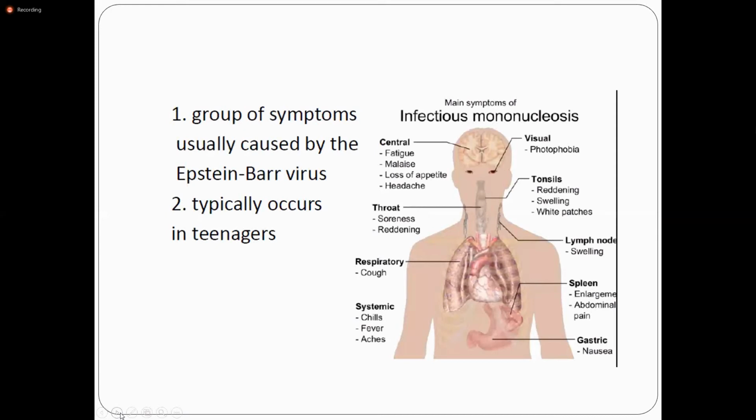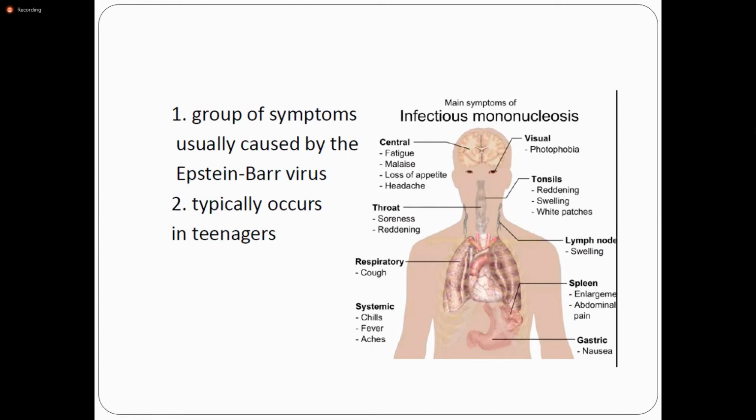Epstein-Barr virus infects the B lymphocytes, and when the T cells react against these B lymphocytes, we can see these T cells in the peripheral smear. There is a group of symptoms usually caused by the Epstein-Barr virus. Main symptoms are fatigue and malaise. There is a reddening of the tonsils, white patches, soreness of the throat, cough, swelling of the lymph nodes, enlargement of the spleen, nausea, and systemic features like chills, fever, and body aches. They are the group of symptoms caused by the Epstein-Barr virus, and typically occur in teenagers.